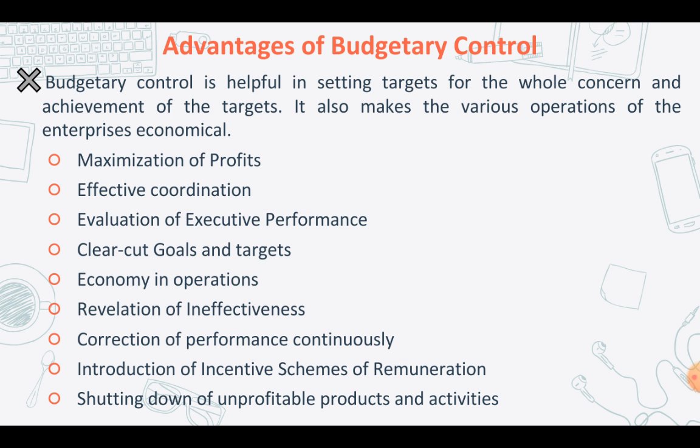And the fourth point you have there is clear-cut goals and targets. Through the process of budgeting, the goals of different departments are going to be set in advance in consultation with those who are in charge of them. Different goals will be set for different departments based upon the agreement of those in charge of those departments, okay, based upon the agreement of the department heads. So this makes the vision of the organization clear, and also motivation.